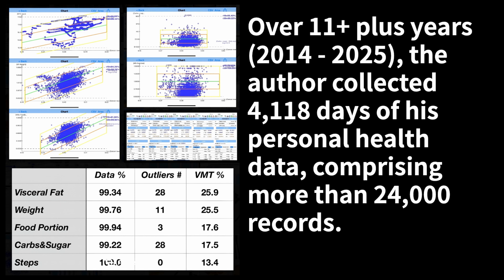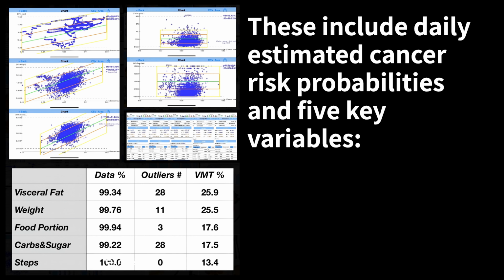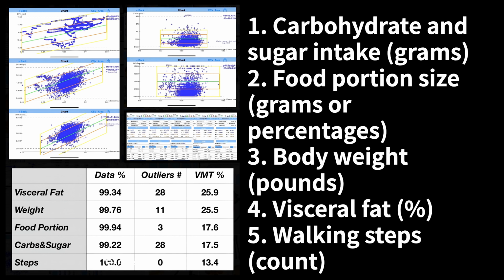Over 11 plus years, 2014 to 2025, the author collected 4,118 days of his personal health data, comprising more than 24,000 records. These include daily estimated cancer risk probabilities and 5 key variables. 1. Carbohydrate and sugar intake, grams. 2. Food portion size, grams or percentages. 3. Body weight, pounds. 4. Visceral fat, percent. 5. Walking steps, count.